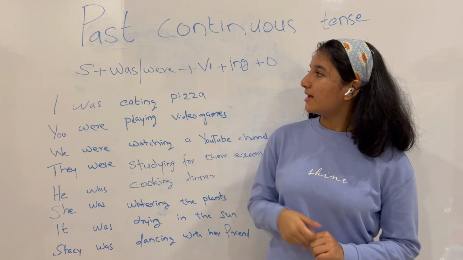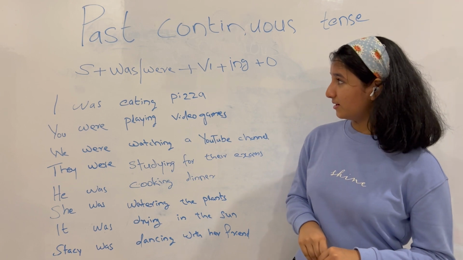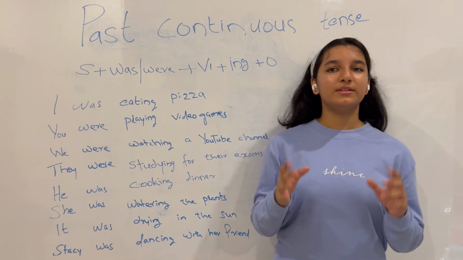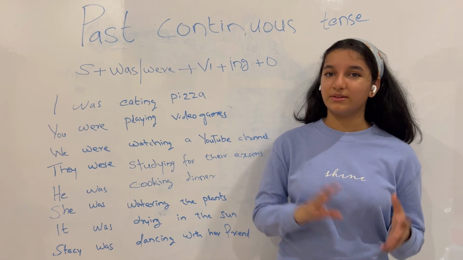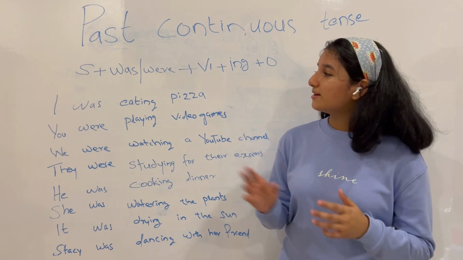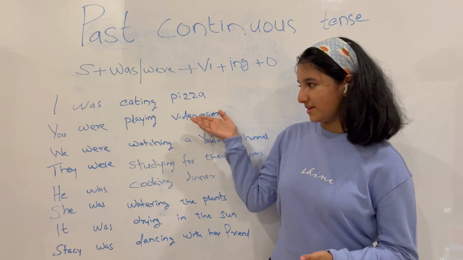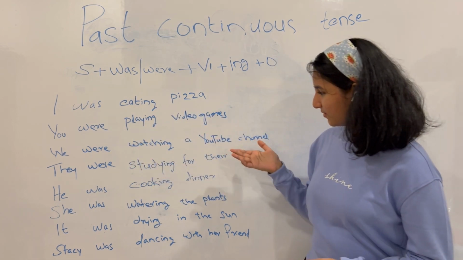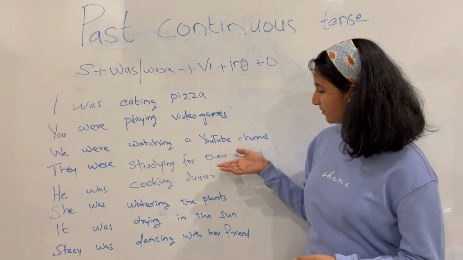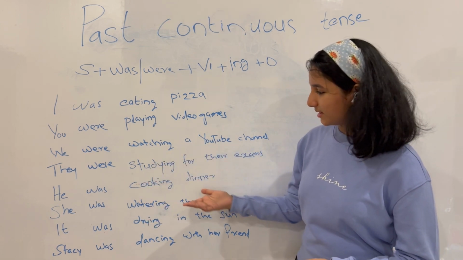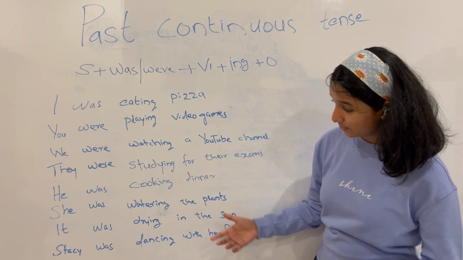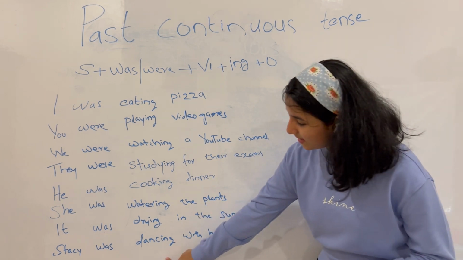So for the format, it is subject plus was or were plus a verb in the first form plus ing plus object. So with this format, let's see how we can create some examples. We see I was eating pizza, you were playing video games, we were watching a YouTube channel, they were studying for their exams, he was cooking dinner, she was watering the plants, he was drying in the sun, Stacy was dancing with her friend.